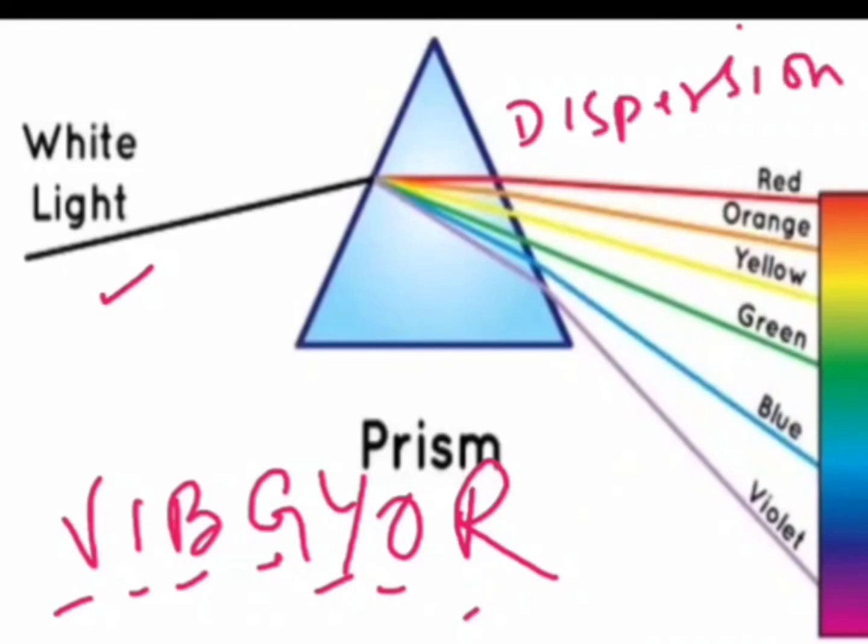अब देखो ये dispersion क्यों हुआ? Okay, what is the reason behind this? Actually, the white light is made up of 7 colors, right? But in air, all the colors propagate with almost the same speed.